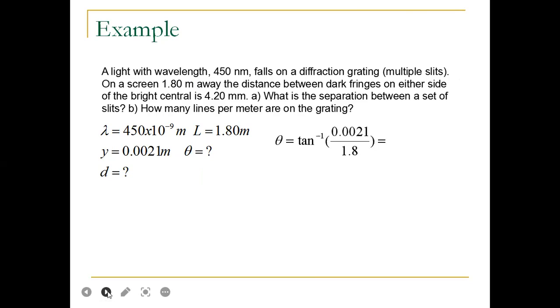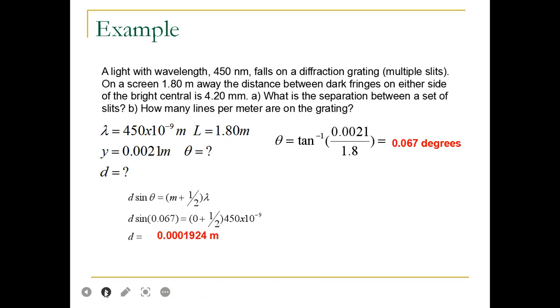So theta equals to the same, using the same formula we get 0.67 degree, and this is actually destructive for dark fringes. This is why you have to use d sin theta equals to (m plus half) lambda. In our previous lecture, for bright fringes, this is why only m lambda. Okay, so just putting the value, we get the d values.